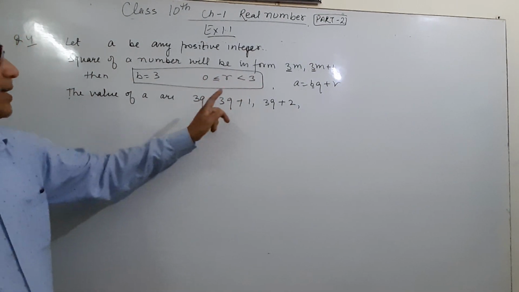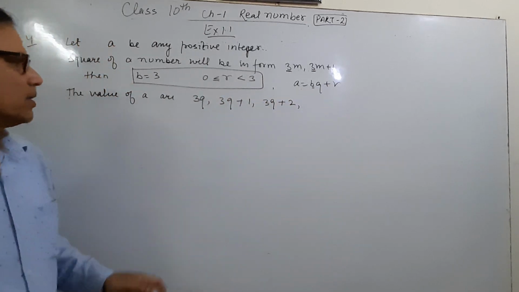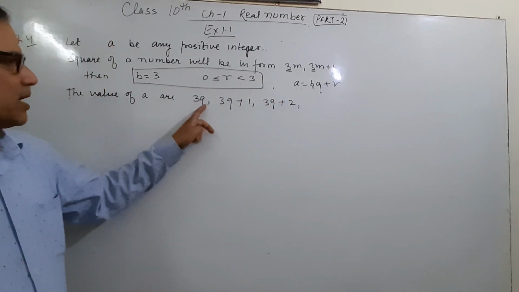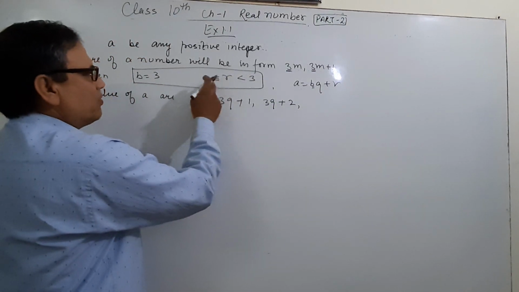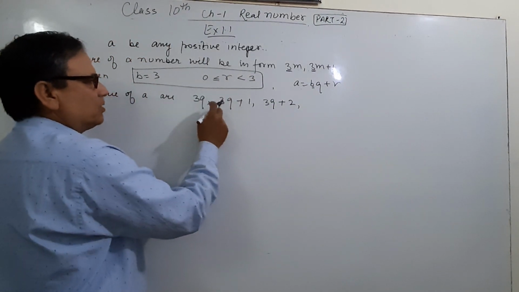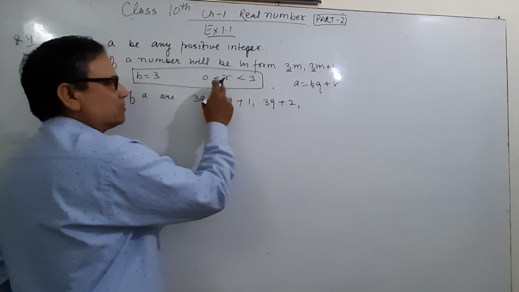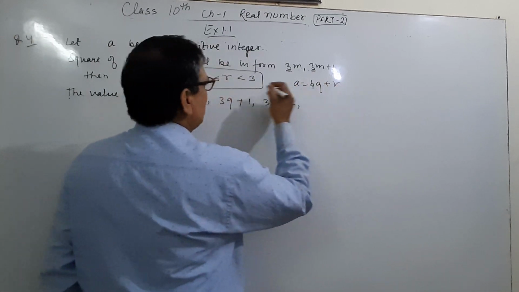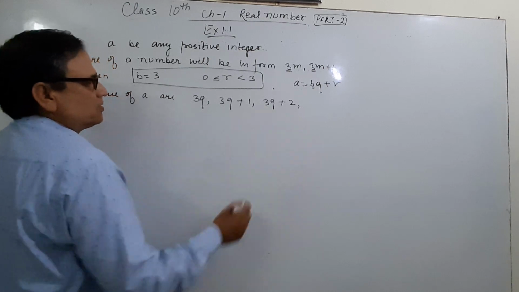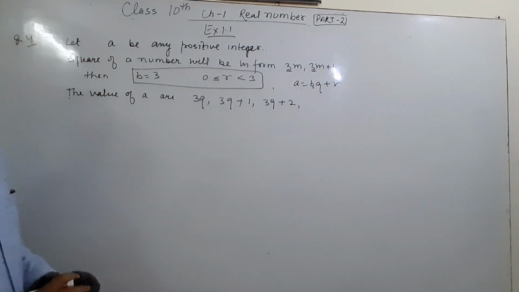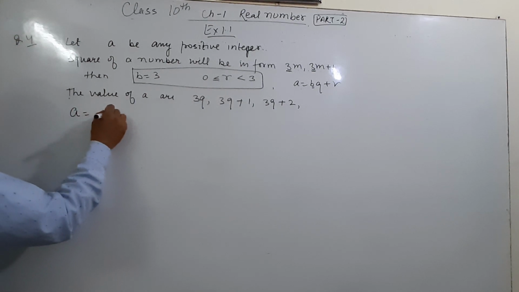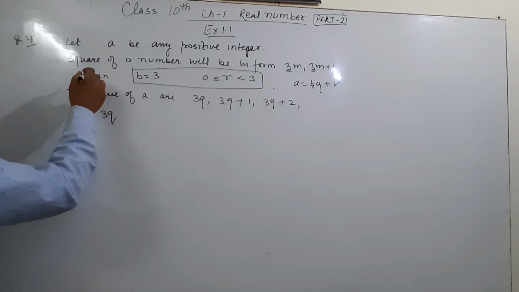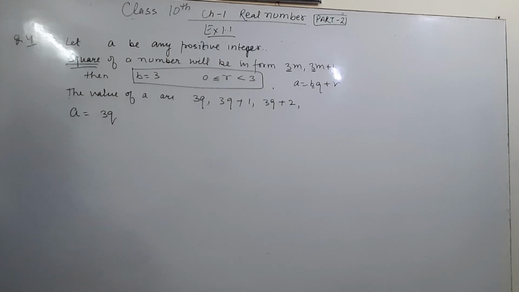So it means a is equal to bq plus r, where b is 3, so 3q plus r. The value of r is 0, 1, 2. These are the values of a. Then a is equal to 3q. And what we have to do? The square of a.